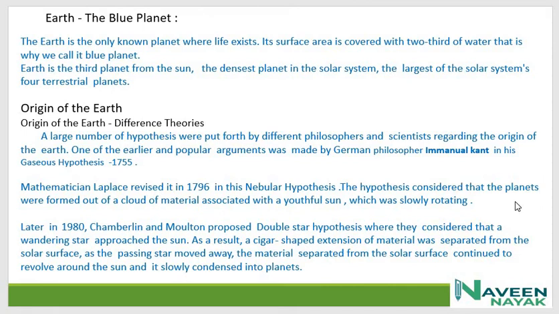Later in 1980, Chamberlain and Moulton proposed this double star hypothesis, and they said that a cigar-shaped extension of material was separated from the solar surface. As the passing star moved away, the material continued to revolve around the sun, and it slowly condensed into planets.